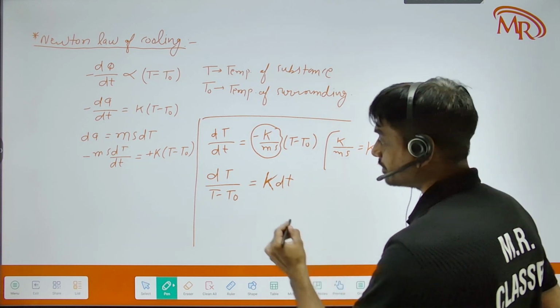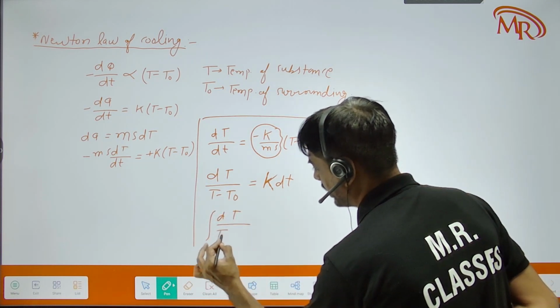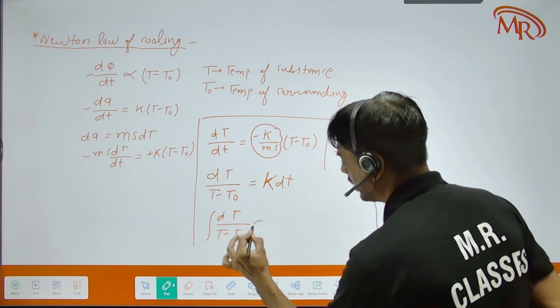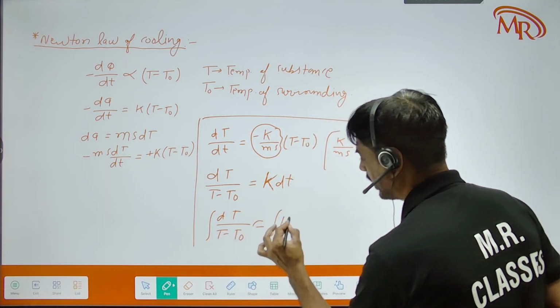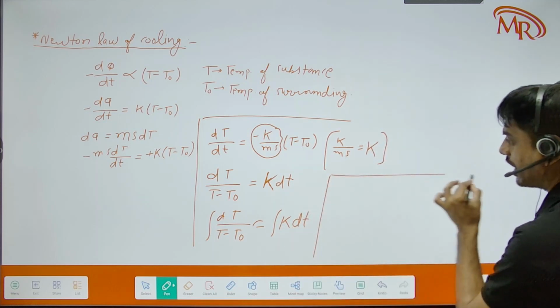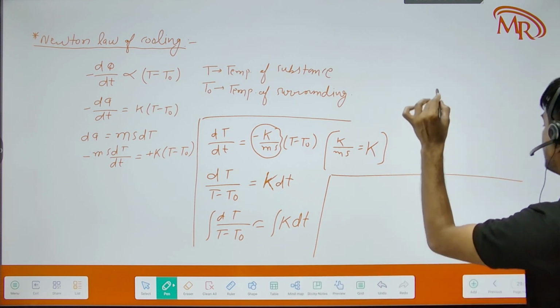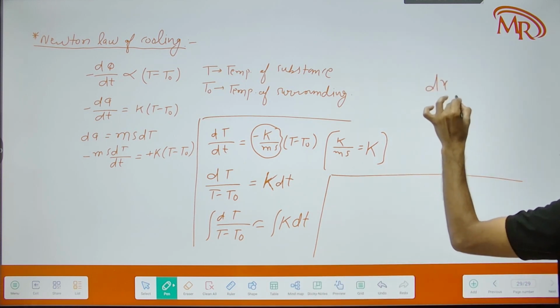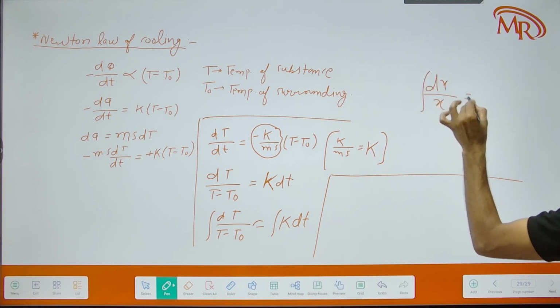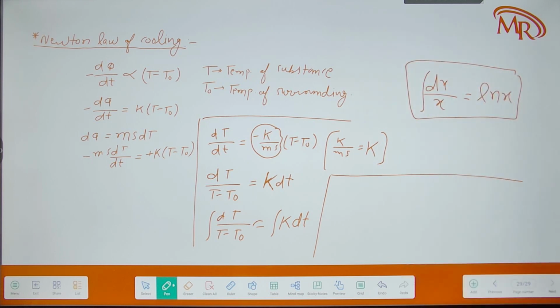Now tell me, integration of both sides: integration of dT upon (T minus T naught) equals integration of k dt. Now what happens? dt upon t, 1 upon dx upon x का डिफरेंशिएशन क्या होता है? dx upon x का इंटीग्रेशन क्या होगा? ln x होता नहीं था बेटा? dx upon x का इंटीग्रेशन होता है ln x. तो यहां पे भी क्या हो जाएगा?